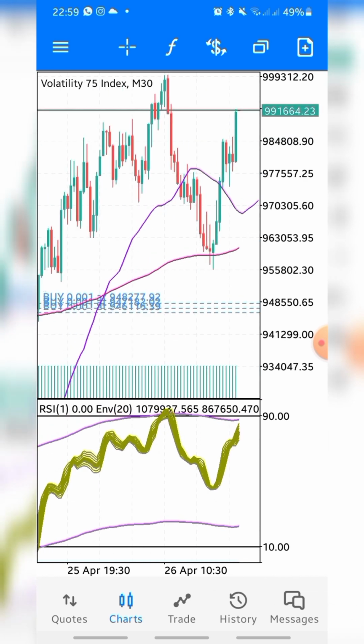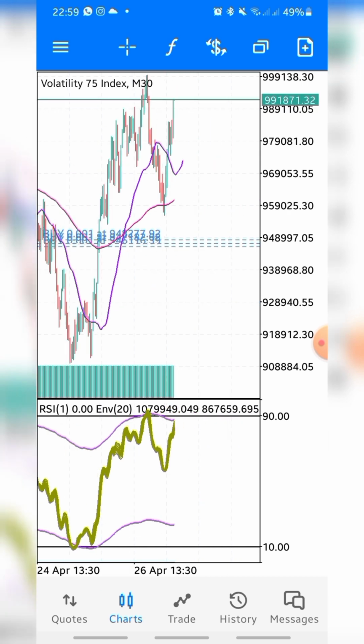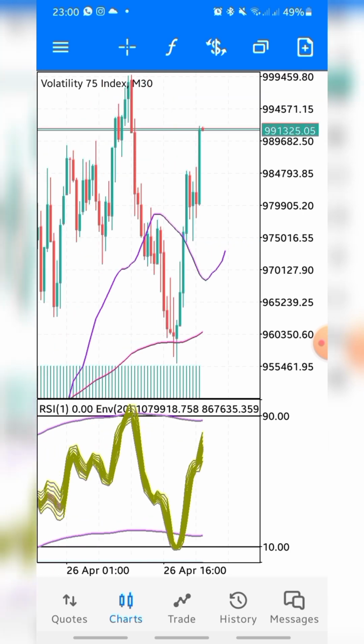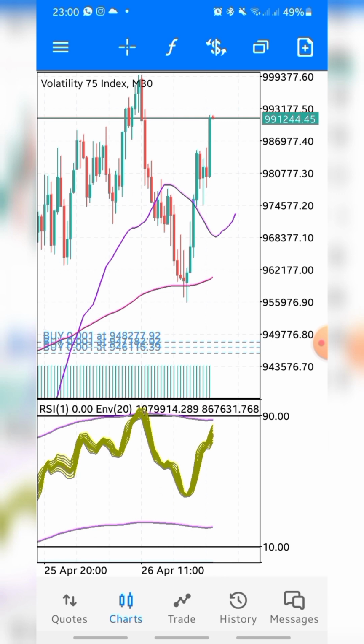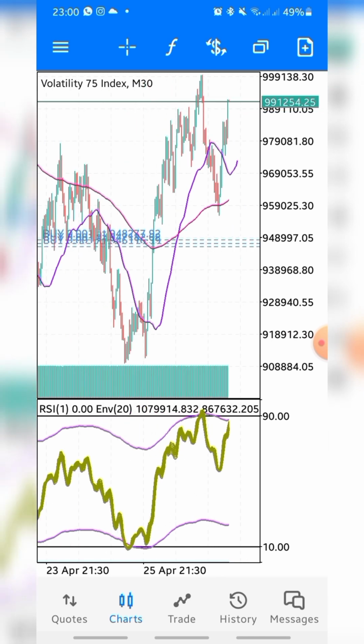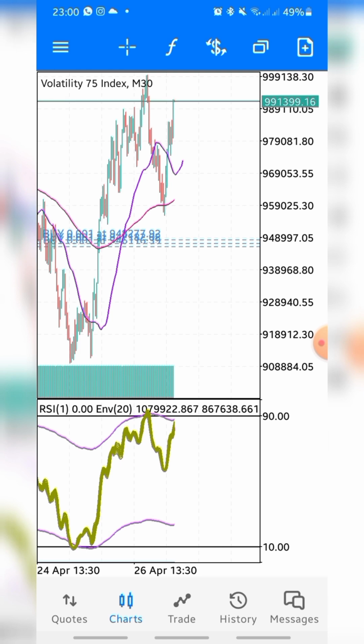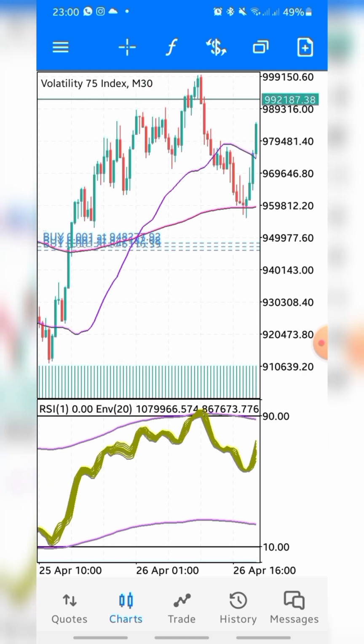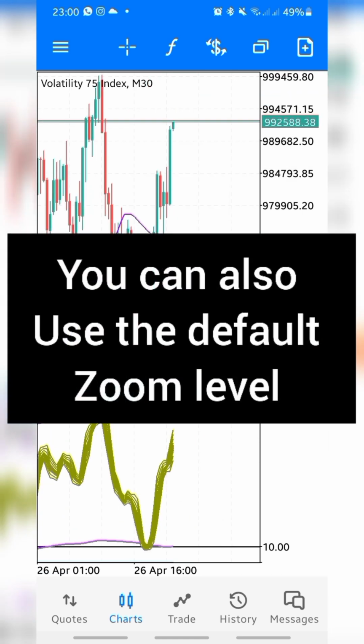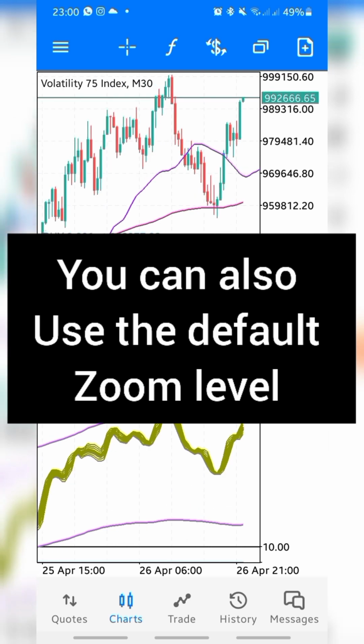There is something I need to tell you before I sign off this video. We have the zoom level, which is very important. The zoom level for this strategy is you have to pinch your chart 2 times, which is 1 and 2, which you are using for this strategy. So I'm going to repeat that one more time. When you zoom out completely, you have to zoom in just 1 and 2. So this is the exact zoom level we are using for the strategy.